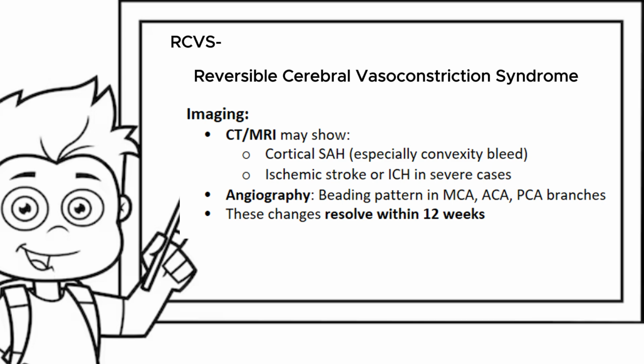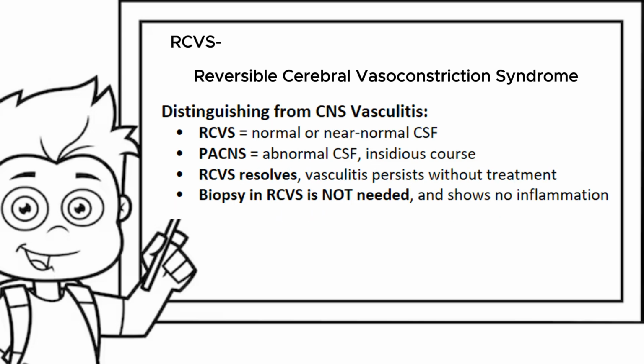Angiography generally shows beading patterns in the MCA, ACA, and PCA branches, and these changes resolve within 12 weeks, hence the name reversible cerebral vasoconstriction syndrome. How do you distinguish it from CNS vasculitis? RCVS has normal or near normal CSF. Primary angiitis of the CNS has abnormal CSF and it is insidious in course. Reversible vasoconstriction syndrome generally resolves while vasculitis persists without treatment, and biopsy in RCVS is not needed as it shows no inflammation.